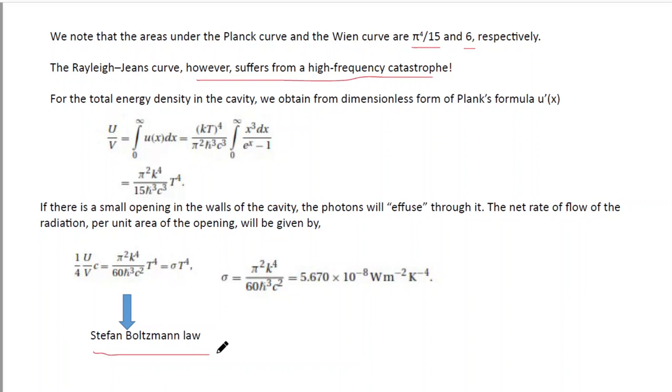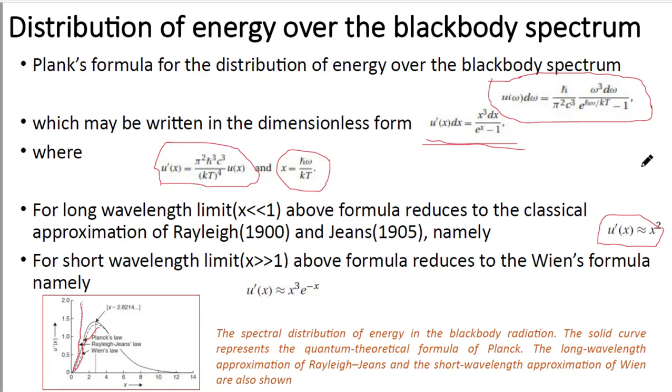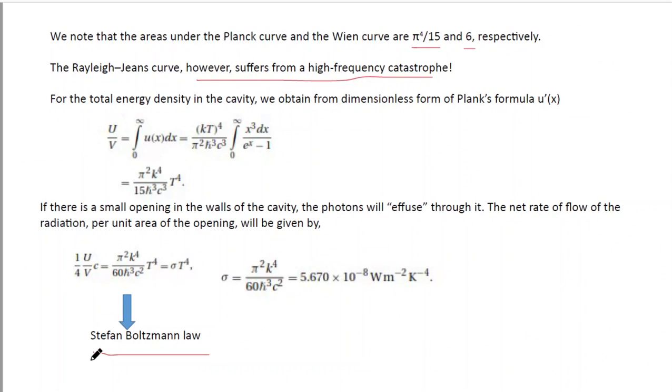So what we have shown here is that, starting from Planck's law, we have deduced the Rayleigh law, next we have deduced Wien's law, and next we have deduced the Stefan-Boltzmann law. So this is the end of the lecture.